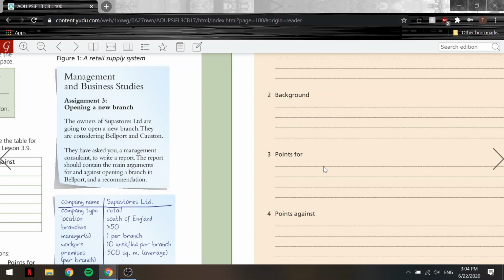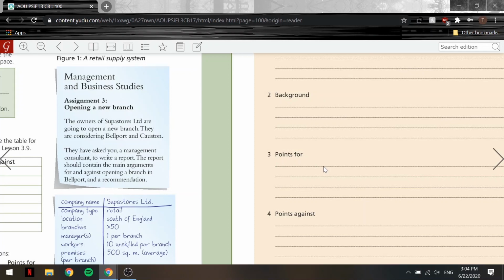Thirdly, Superstores supplies its branches by road. The motorway from London is much closer to Bellport than Coston. Finally, there's a setup grant of £10,000 per unit in Bellport. This is a government incentive to bring business to the town.